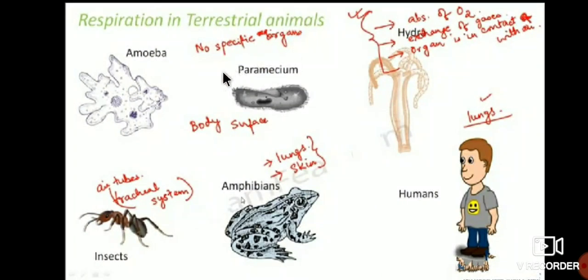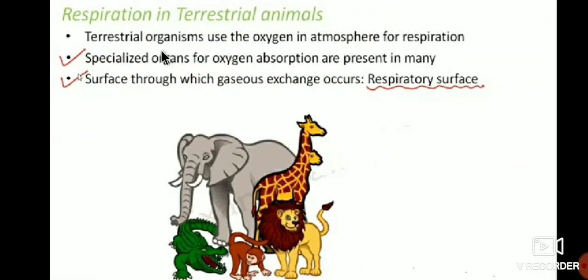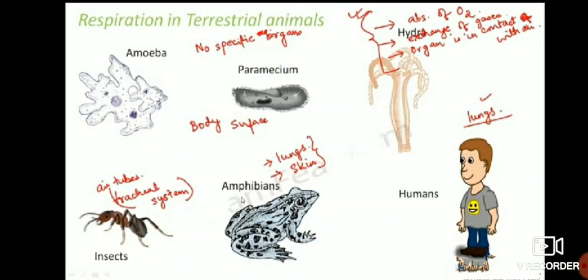Next, respiration in terrestrial animals. See here: amoeba, paramecium, hydra, humans, amphibians, and insects. These different animals have different specialized organs for respiration. If you take amoeba, it doesn't have specific organs for respiration. That means we don't know of a particular organ for respiration.